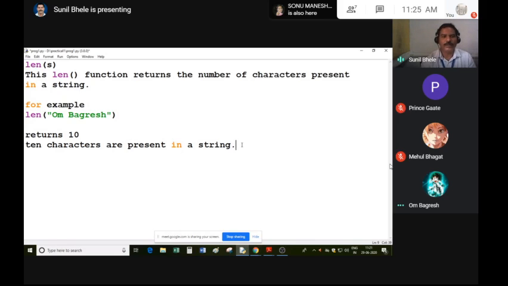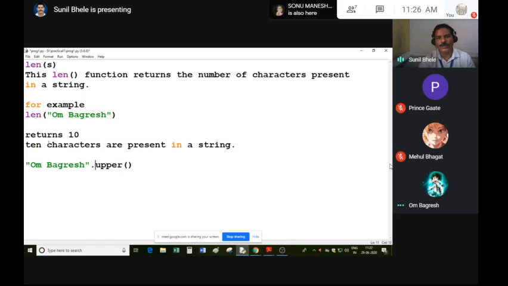How to call a method or a function? What is the way of calling a method and a function? You have to refer to the Python manual. But I will tell you, for example, to call the upper method, you have to call it like this: the string, and then dot, and then upper. But have you noticed the way of calling a function? In this function, you are passing a string inside the parenthesis. But in this statement, you are calling a method with the help of the dot operator. So there are two ways to use methods or functions in Python.